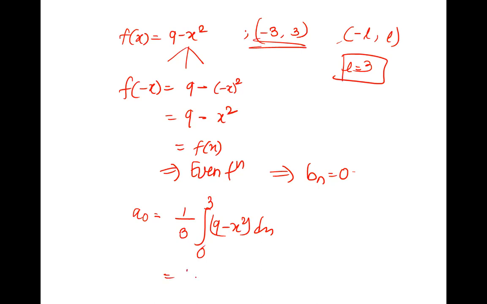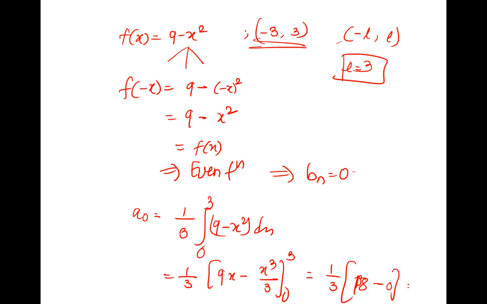So it is 1 by 3 times 9x minus x cubed by 3 from 0 to 3. It is 1 by 3 times 27 minus 27 by 3, that is 27 minus 9, which is 18, minus lower limit 0. So this is 0. So 18 by 3, it is 6. Check. A naught is 6. If you have solved, A naught is 6.